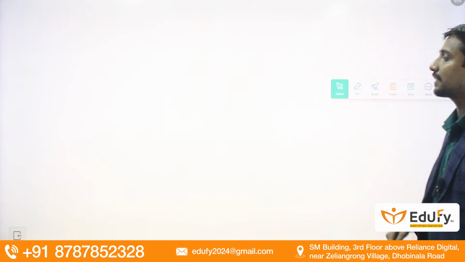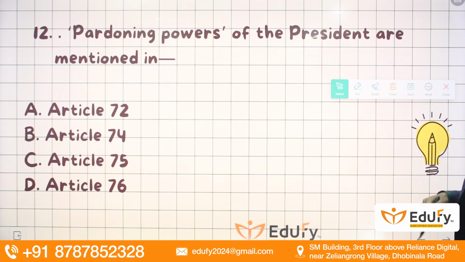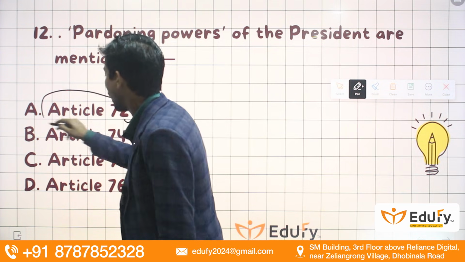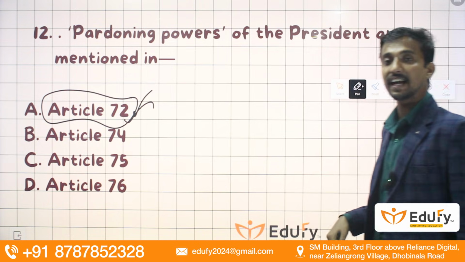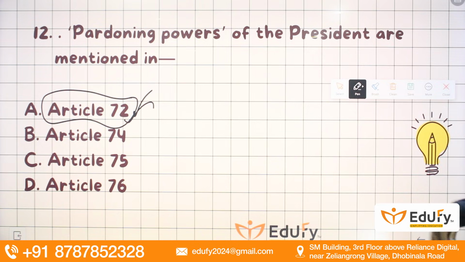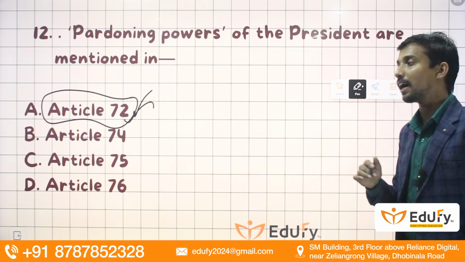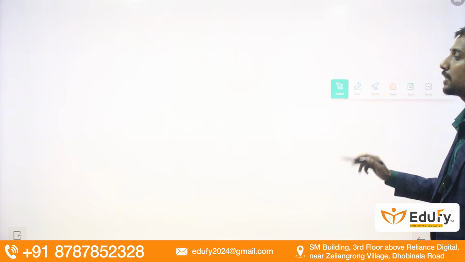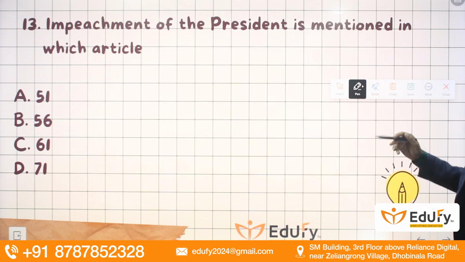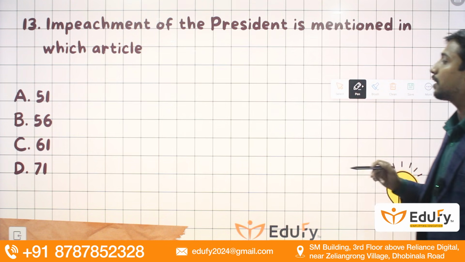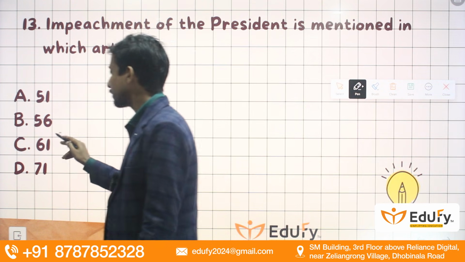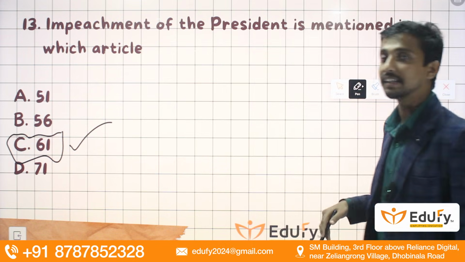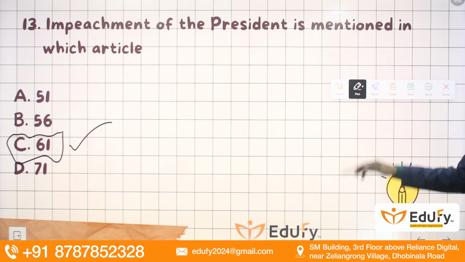Next, the pardoning power of the President of India is mentioned under Article 72 of the Indian Constitution. Then, impeachment is the method of removal of the President from his office, and it is mentioned under Article 61 of the Indian Constitution.